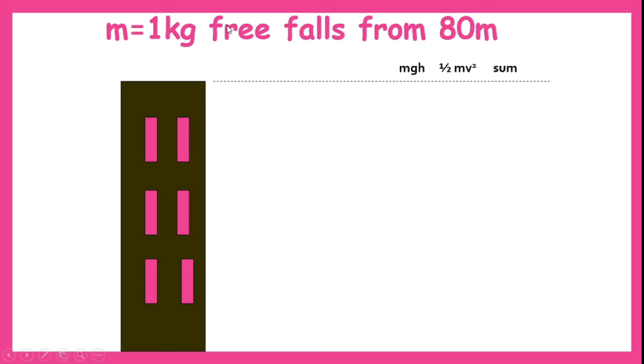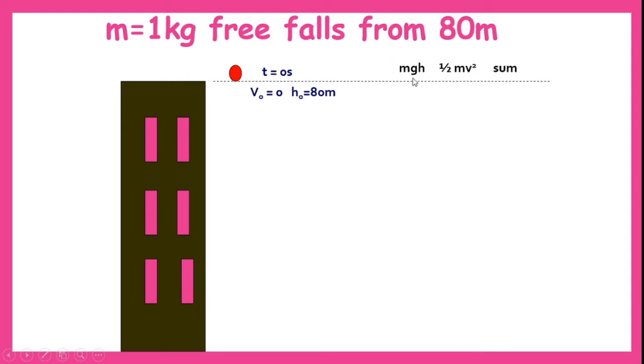Now let us calculate this total amount of energy using the same example. Let us say the ball, or the body object, has a mass of 1 kg, which is falling freely from 80 meters. Let us calculate at this point. When t is equal to 0 seconds, v naught is equal to 0, as we have already told. H naught is equal to 80 meters. Height is 80 meters, velocity is 0.